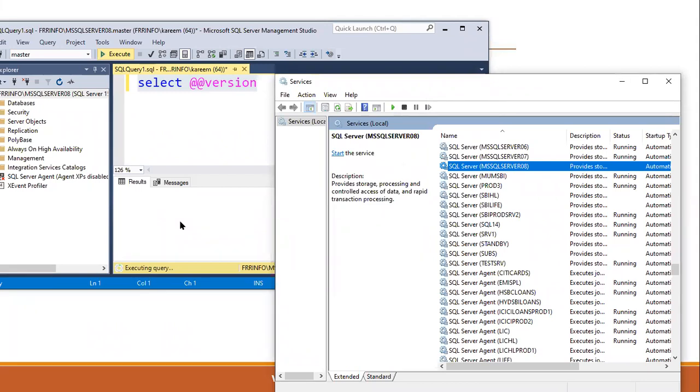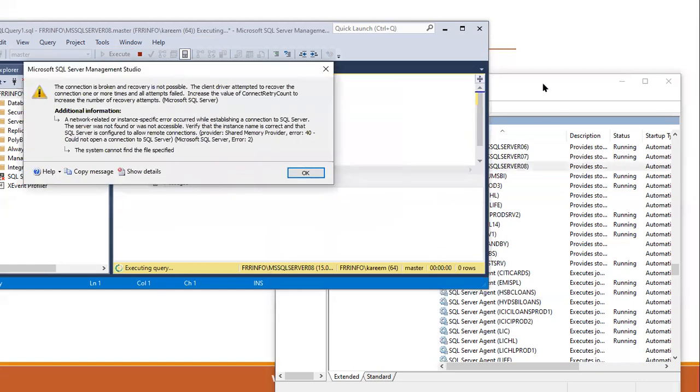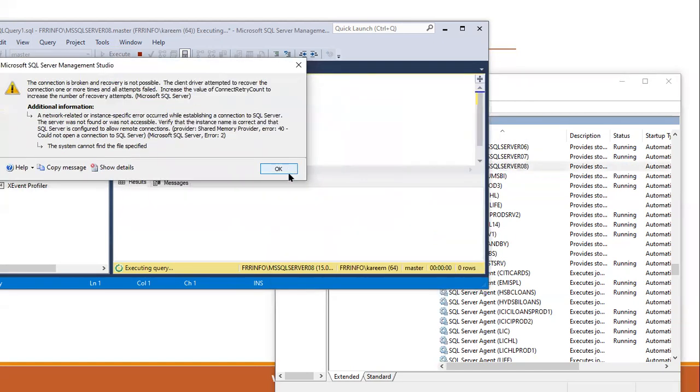Just remember, tomorrow if you are trying to log in to the server and you are unable to connect successfully, the first step is to see whether the SQL Server service is running or not.